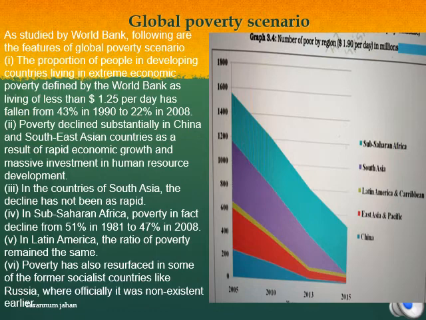Poverty has reappeared in some former socialist countries like Russia, where officially there was no poverty before. The poverty ratio of India, as per the World Bank standard, appears higher than our national estimate of 26%.